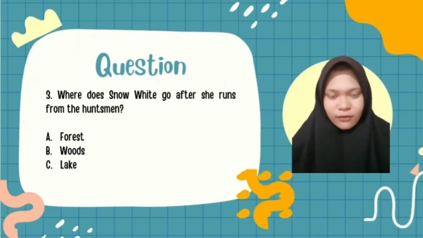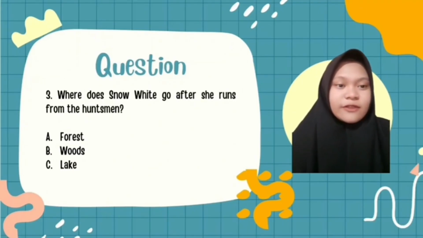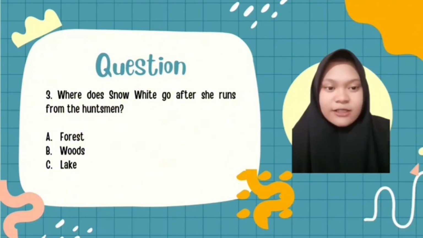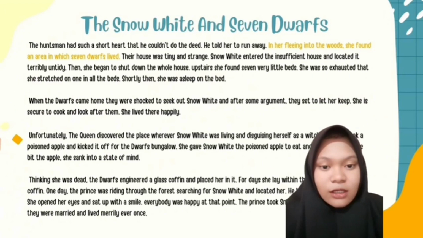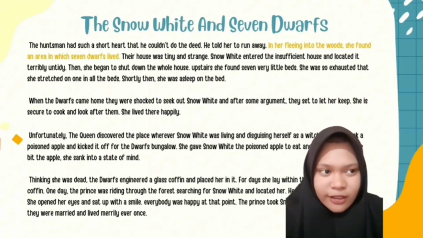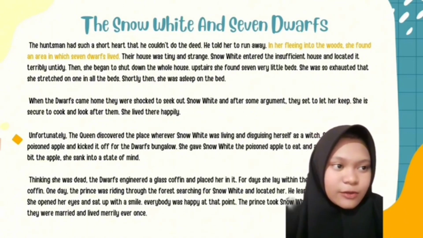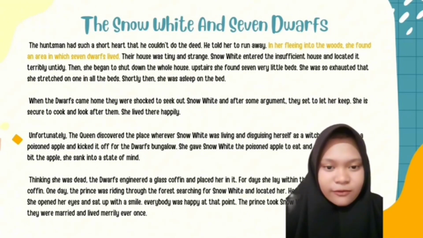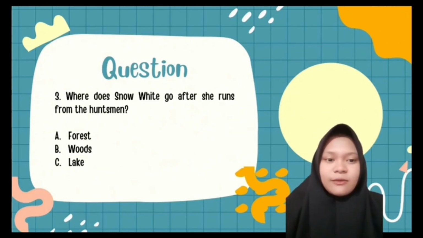The next question is, where does Snow White go after she runs from the huntsman? A. Forest. B. Woods. C. Lake. The answer for this question is on the fourth paragraph and the third sentence. In her fleeing into the woods, she found an area in which seven dwarfs live. So we know that where Snow White goes after she runs from the huntsman is B. Woods.